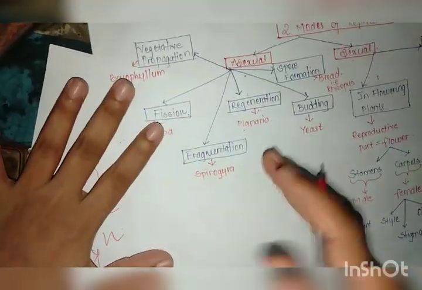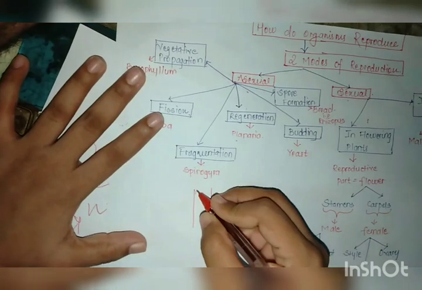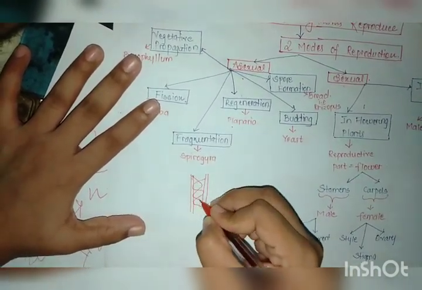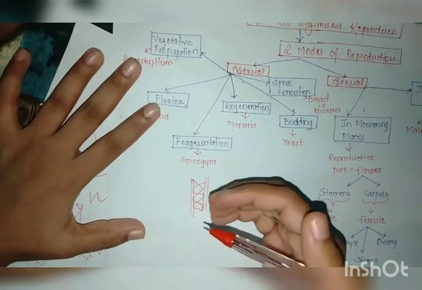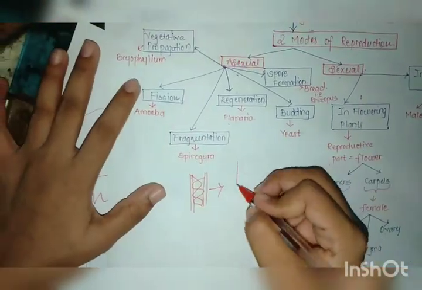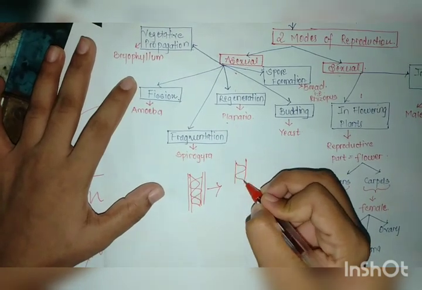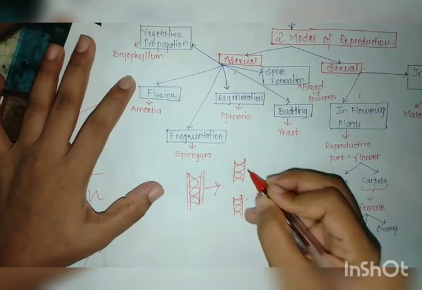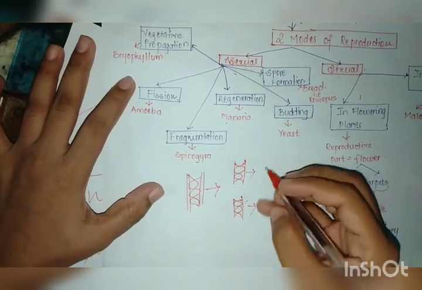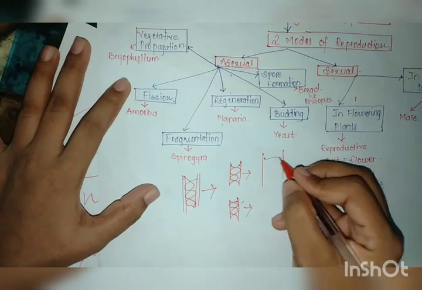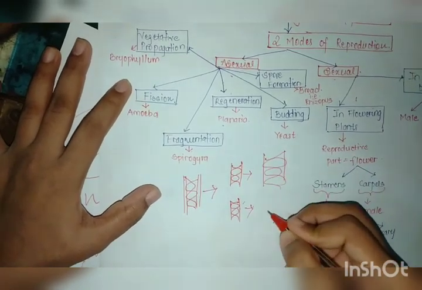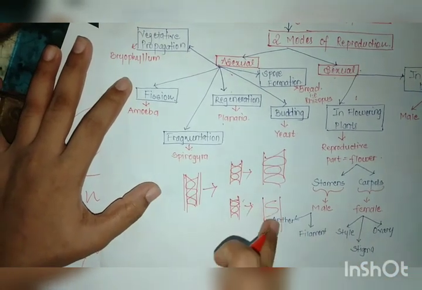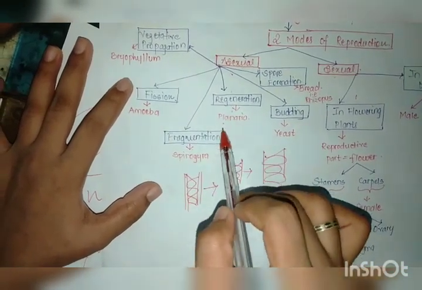Fragmentation is basically seen in Spirogyra. Okay, Spirogyra is like this. It fragments, in the sense it gets broken and separated like this, and each separated piece of Spirogyra will grow into a new daughter cell, which will be like its parent cell itself. Okay, so this was all about Spirogyra. We also saw regeneration in planaria.